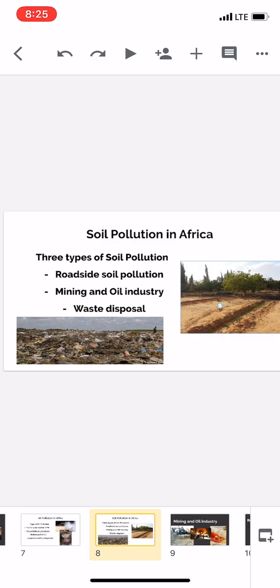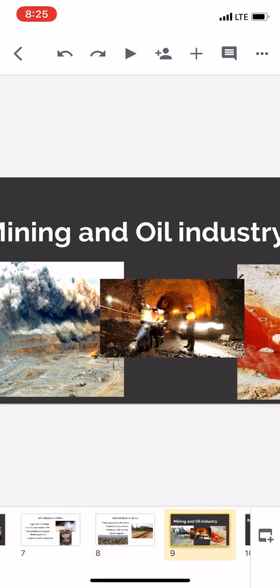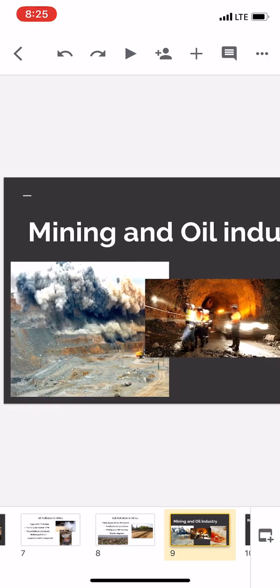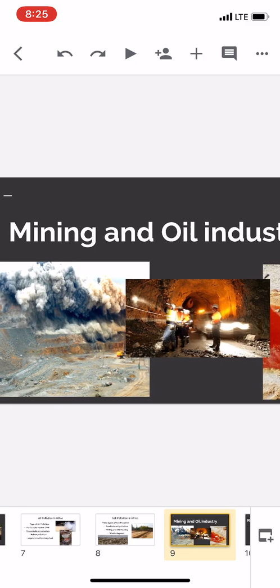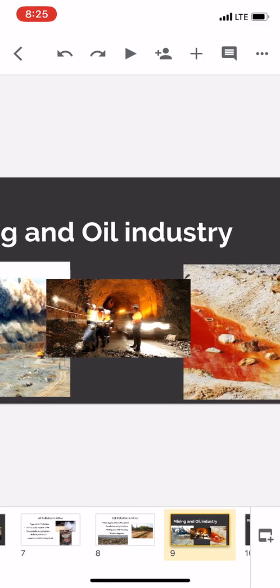Okay, I wanted to talk about mining and the oil industry, but I wanted to share it through these images that I found. So the mining and oil industry do affect Africa through air, water, and soil, as we can see here that it's affecting our air with all those toxins that are being released into the air, and here is the dirty water with all those chemicals in it, and these men looking at the soil.